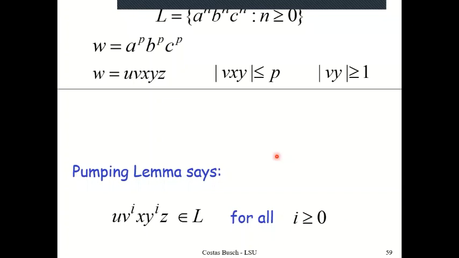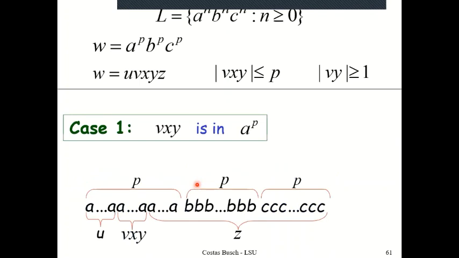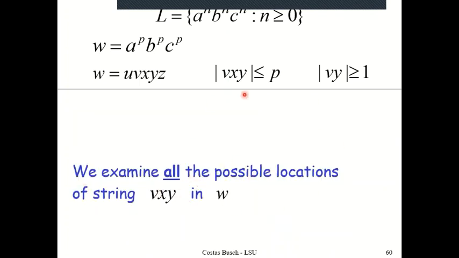Now, if that language is context free, then I can pump as many copies of V and the same number of copies of Y as I may please, and the newly formed string would be in the language, given the assumption that the language is context free. Now let's see what is going to happen. We shall be showing that this is not going to happen, but let's not jump to that conclusion yet. We have to examine all the possibilities for VXY.